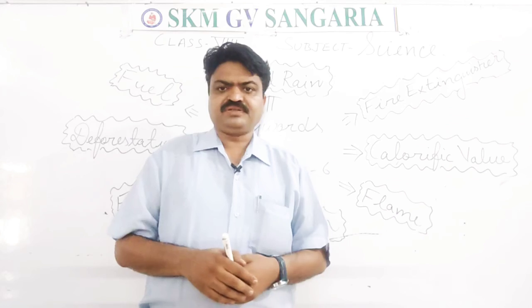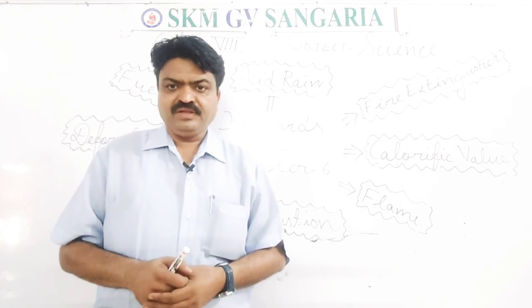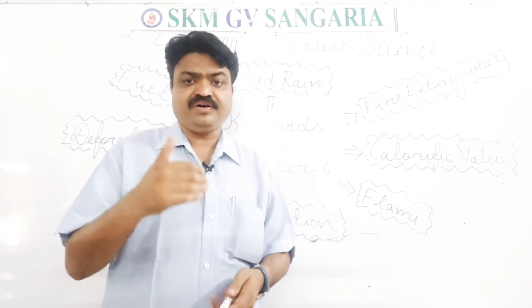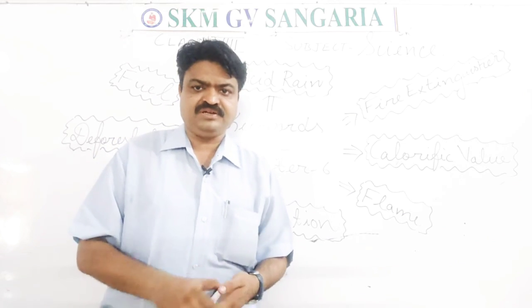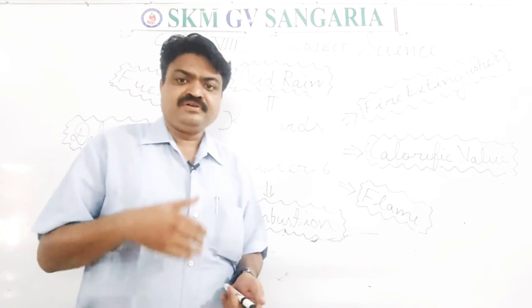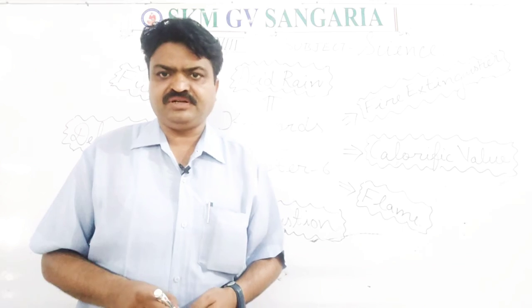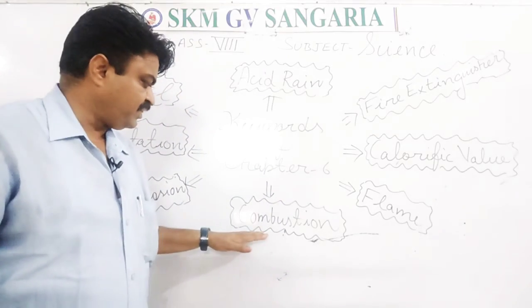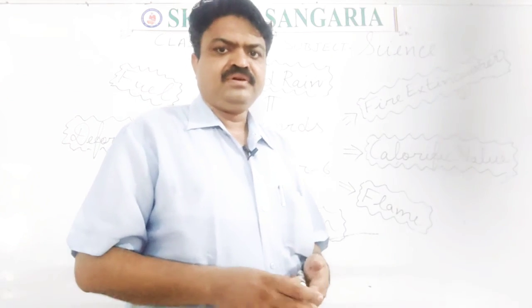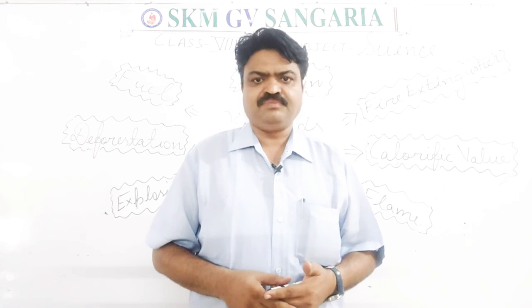Now we come to the next, combustion. Now what is combustion? It is a chemical process, student. The chemical process by which substances catch fire in the presence of oxygen is known as combustion, and the substances that can catch fire are known as combustible substances, student. What do we call them? We call them combustible substances, and this chemical process is known as combustion.